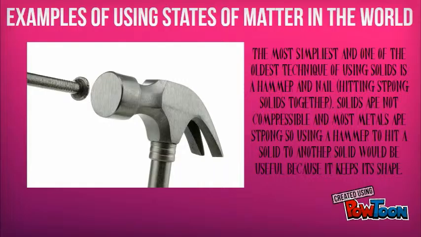The simplest and one of the oldest techniques of using solids is a hammer and nail, hitting strong solids together. Solids are not compressible, and most metals are strong, so using a hammer to hit a solid into another solid would be useful because it keeps its shape.